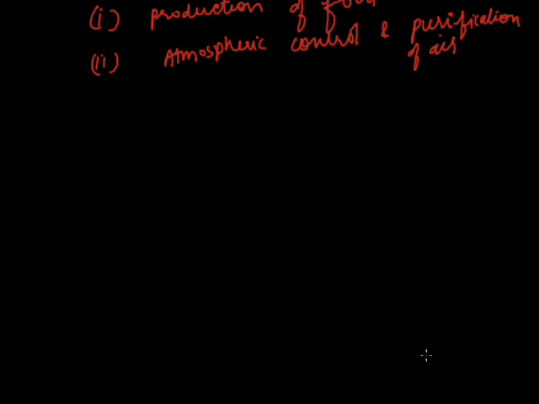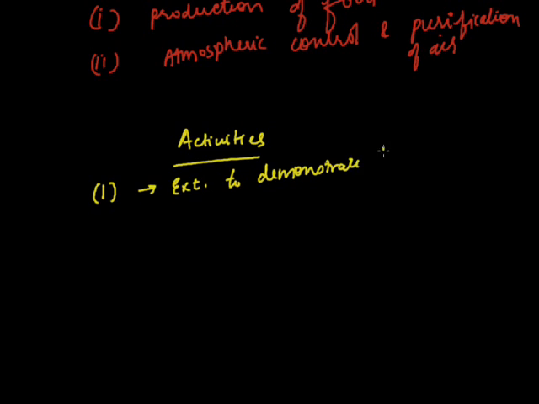Now, we'll try to find out some of the activities which are related to photosynthesis experiment. The first activity will be an experiment to demonstrate that chlorophyll is necessary for photosynthesis.